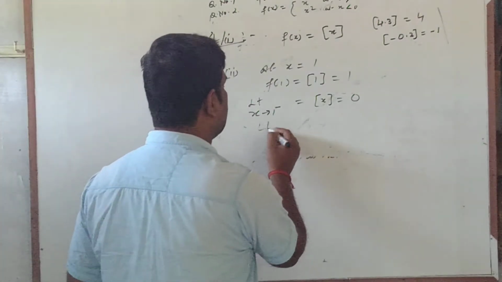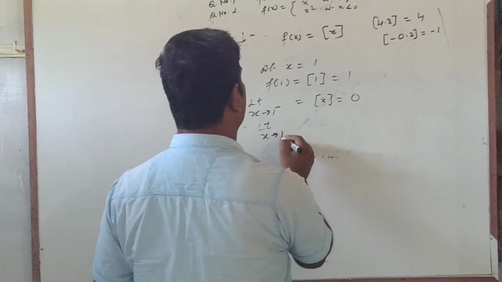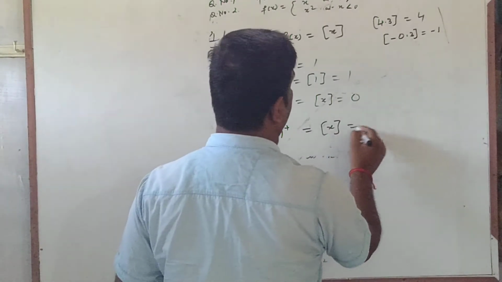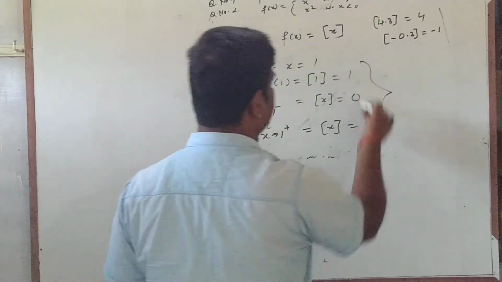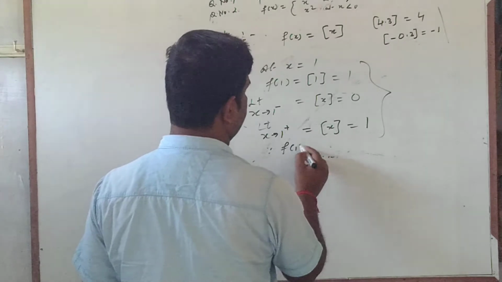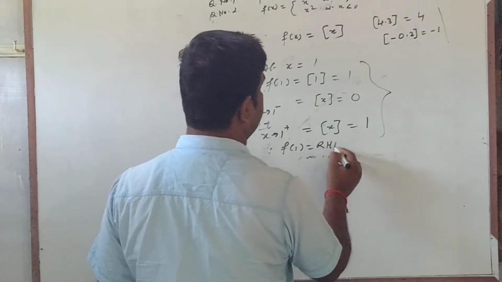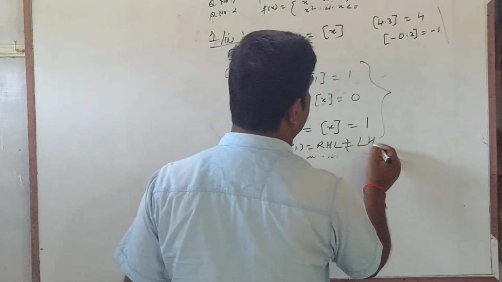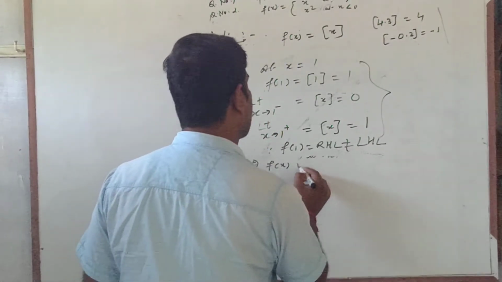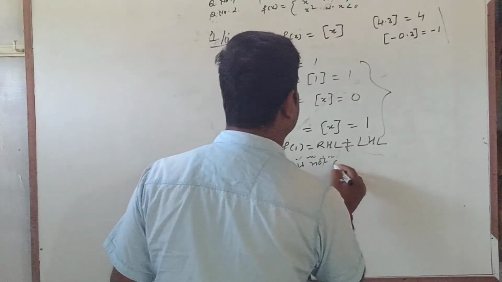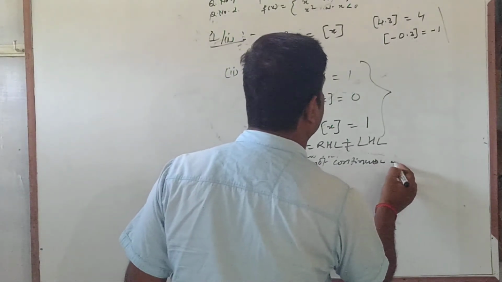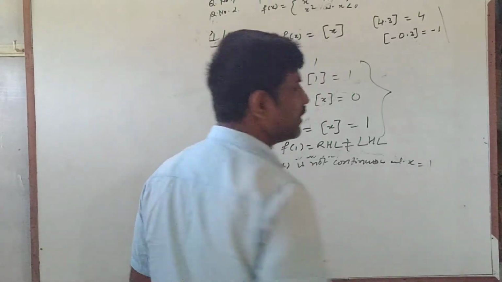And if I take limit x tending to 1 plus, this will give 1. Again, you may see all these three values are not equal. So since f(1) is equal to right hand limit but not equal to left hand limit, this implies f(x) is not continuous at x equal to 1.